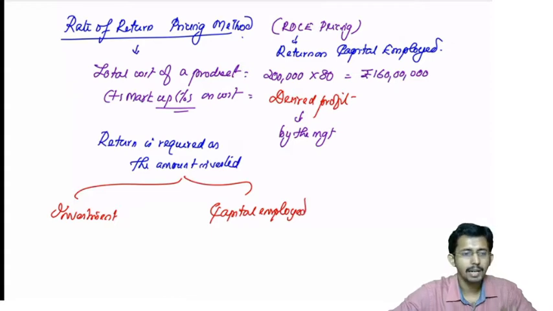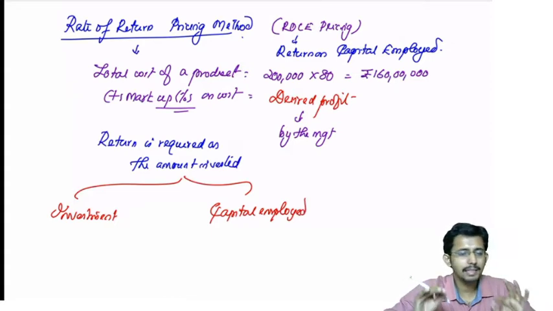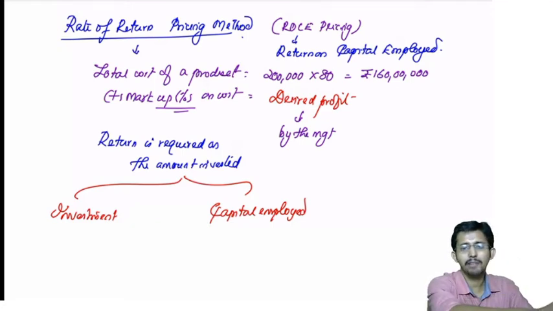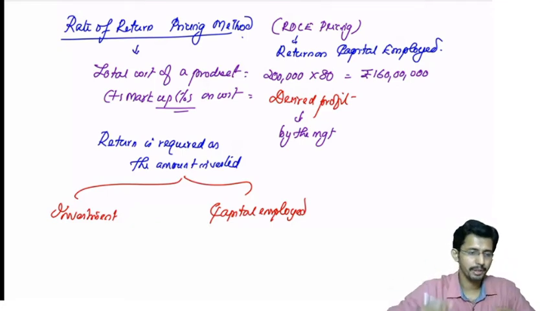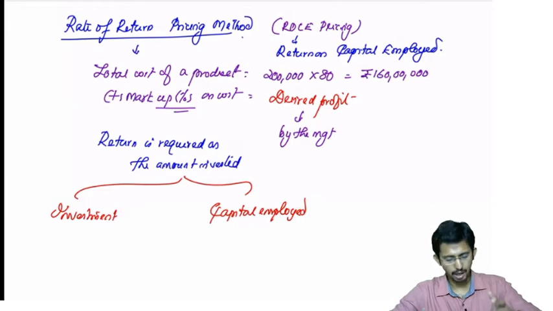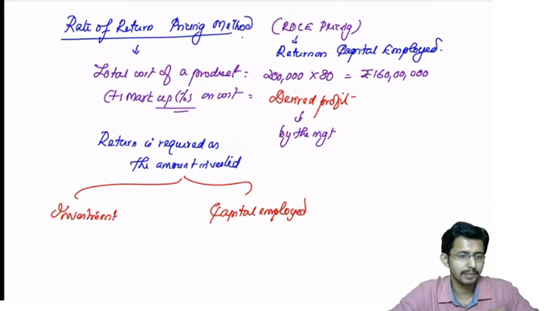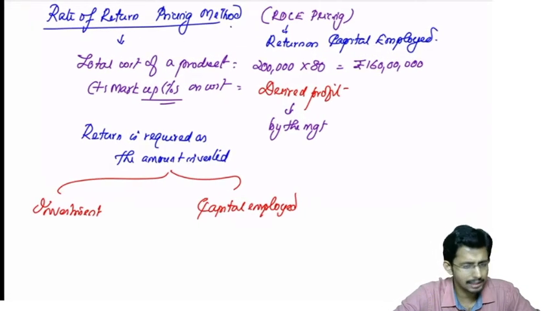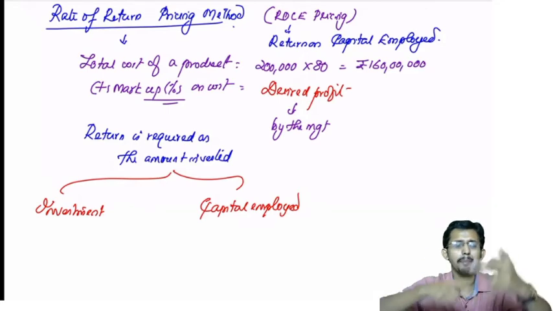Okay. So ultimately, what I need is a specific required return on the investment I have made or the capital I have employed. If I have invested, say, 50 lakhs rupees into this particular project, from which I am incurring a total cost of 1 crore 60 lakhs. Is it possible? Yes, it is possible.